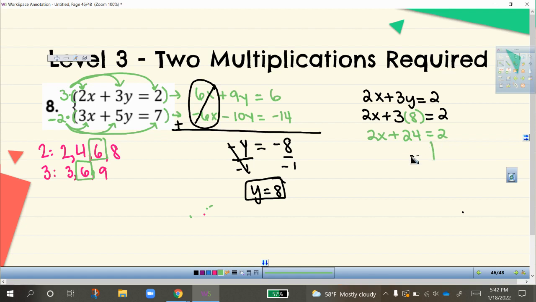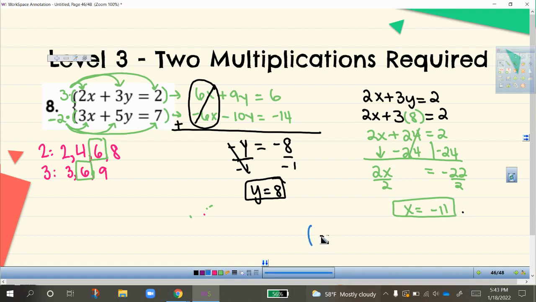And I'm going to go ahead and solve this two-step equation. I'm going to subtract 24 on both sides. My goal is to get x by itself. And I'll be left with 2x equals negative 22. To solve this, I'm going to divide by 2 on both sides. I'm left with x equals negative 11. So my solution here, my ordered pair, is negative 11, comma 8.